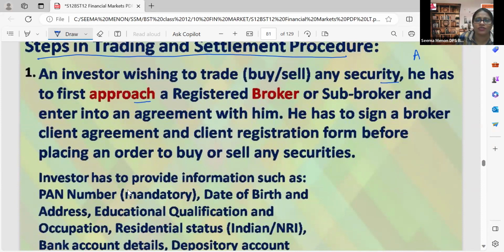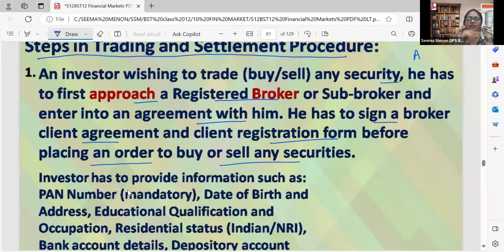He has to first approach a registered broker. Registered broker means they will be registered with the stock exchange, or a sub-broker, and he enters into an agreement with them. Then they have to enter into an agreement or contract with the broker, and the broker should be registered with the stock exchange. The investor has to sign a broker-client agreement and a client registration form before placing an order to buy or sell any security.